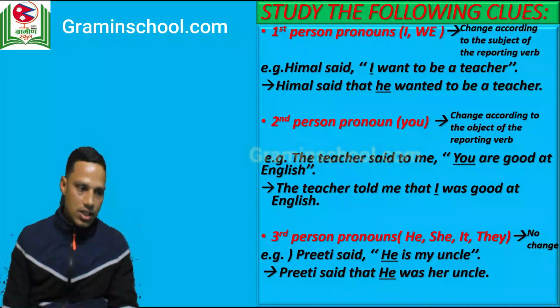So you can change this as, the teacher told me that I was good at English. We have changed the second person pronoun you into I, because here we have the object me.